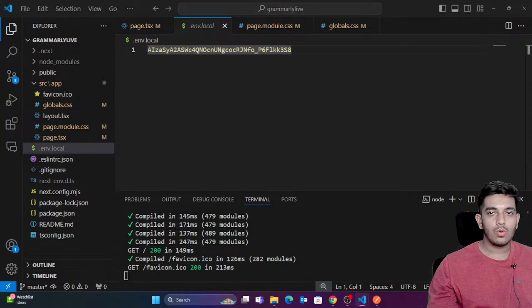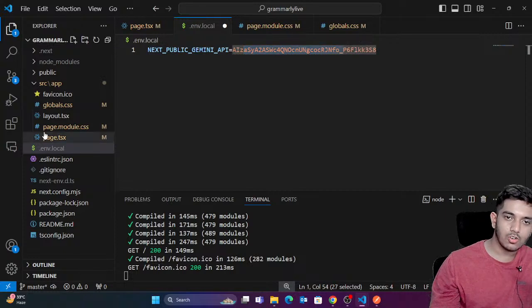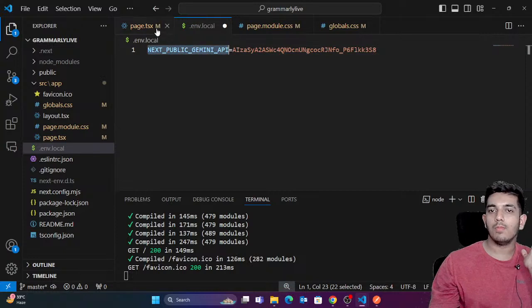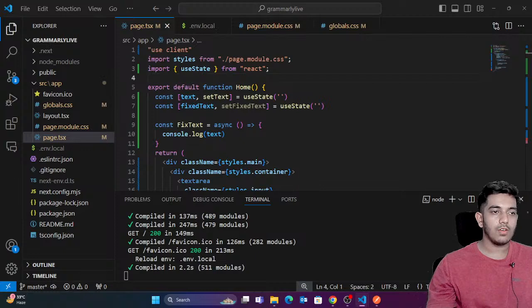I'll just give this API key this name: NEXT_PUBLIC_GEMINI_API. This is the API name, and the value of this is this key. We're going to use this everywhere, so we don't need to mention the key in every single page of our website. That's something secure. Now we are simply going to use this variable name.